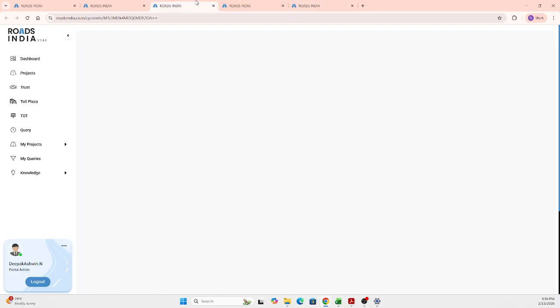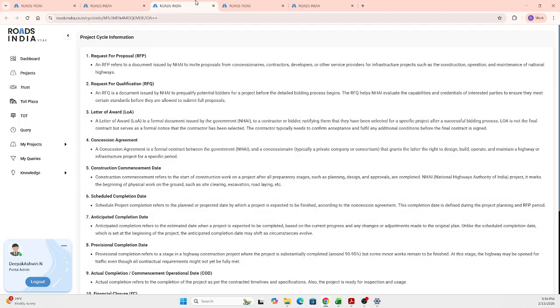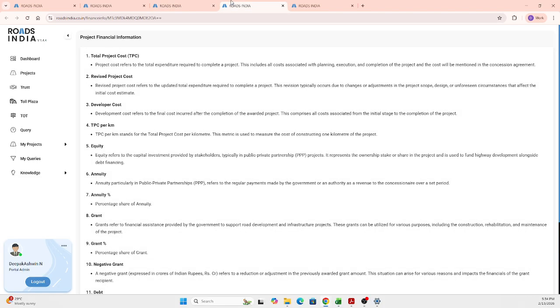And you also have it for the project cycle information. What is RFP, RFQ, LOE, and all. And the project financial information is also explained. Total project cost, developer cost, equity, annuity, debt, all those related. So you can use this knowledge library as a Bible for you to understand more about roads in India, and you can get complete insights over there. So this is about the knowledge library.